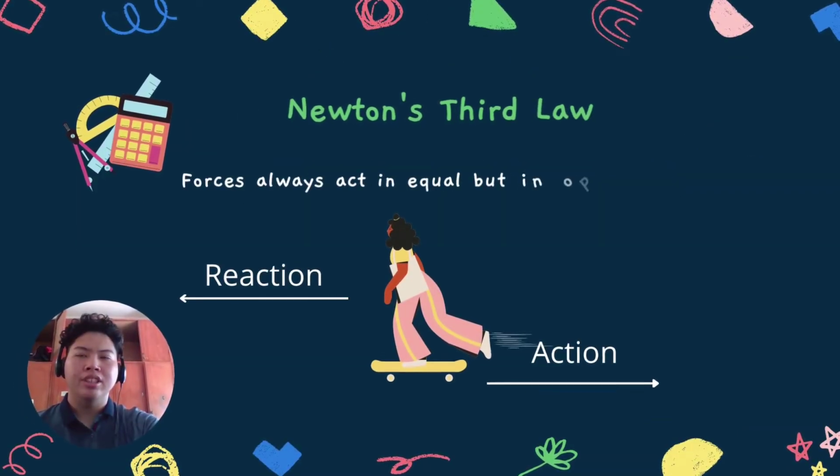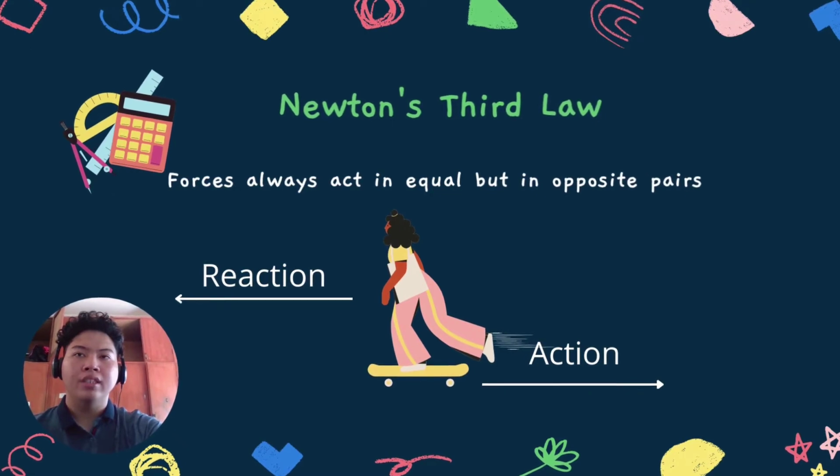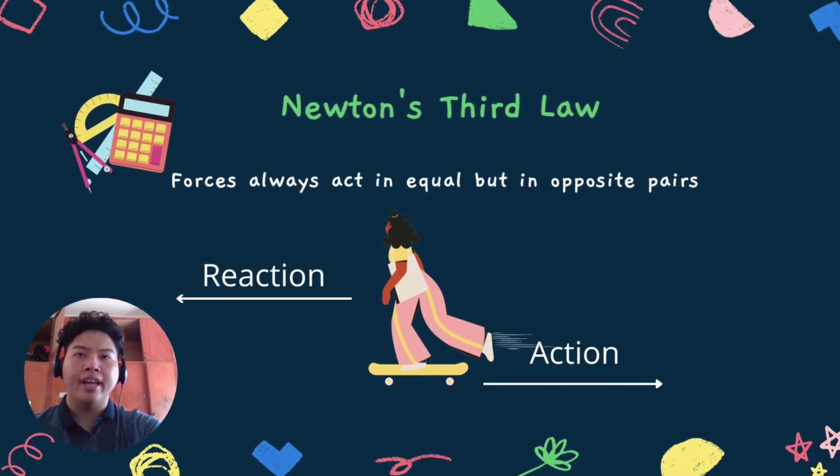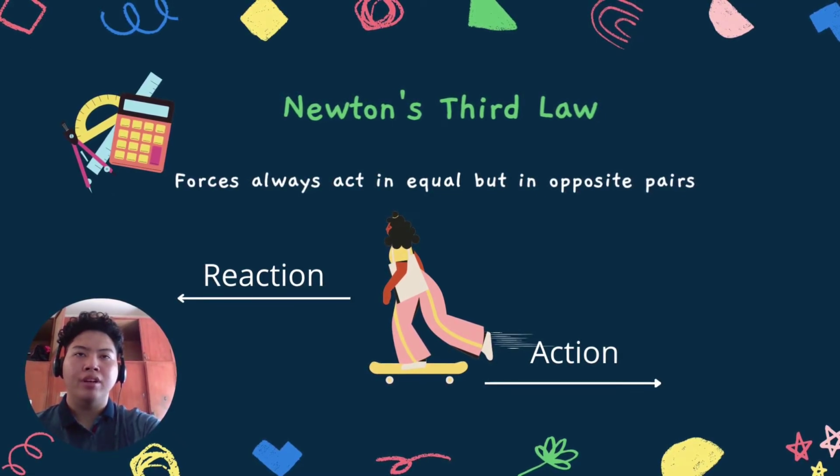To summarize Newton's third law, we should understand that forces always act in equal but opposite pairs.